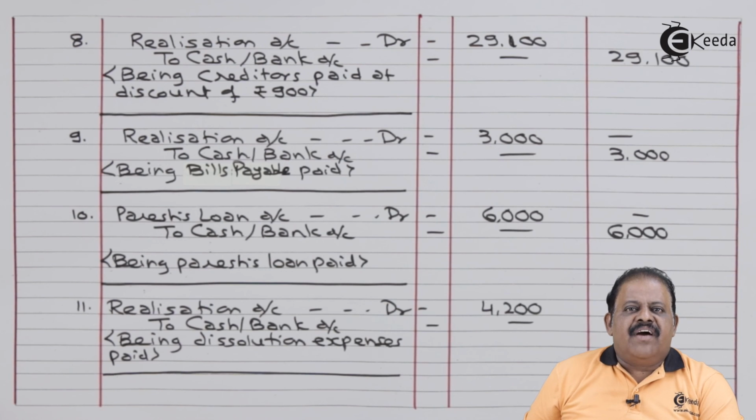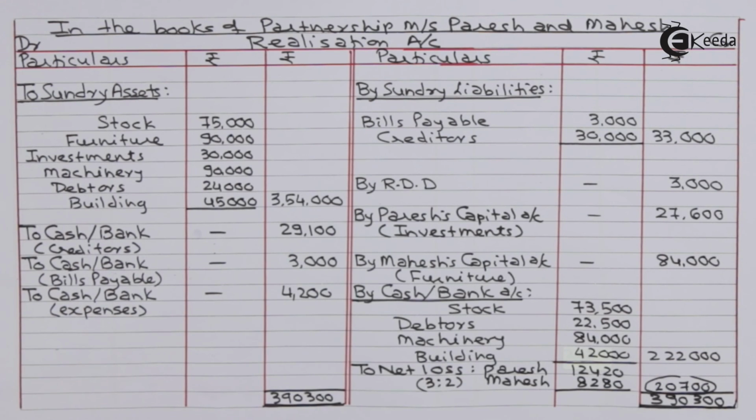Now here we require opening of ledger. Such ledger should be open as a working note where you should not write anything in particular column. Just put values in amount column, match them, find out whether there is a profit or loss. We already have prepared ledger where we have loss shown by realization account 20,700. This has been divided between partners in their profit sharing ratio 3:2.